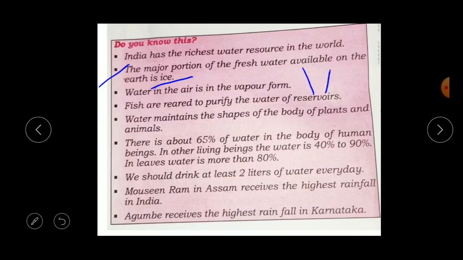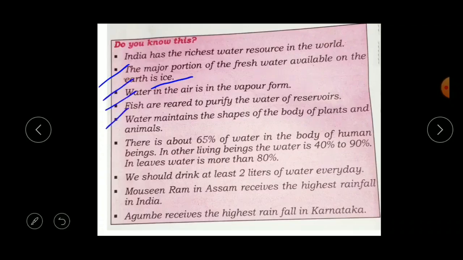The next point is water in the air is in the vapor form. So the water droplets in the air are in the form of vapor, right? Already you know it. The next point is fish are reared to purify the water of reservoirs. So the fishes are reared to purify the water in the reservoirs.